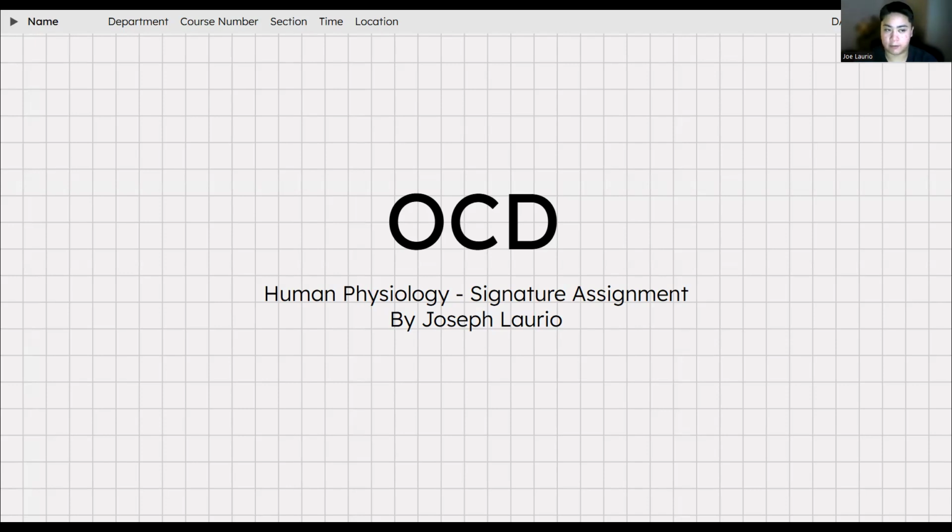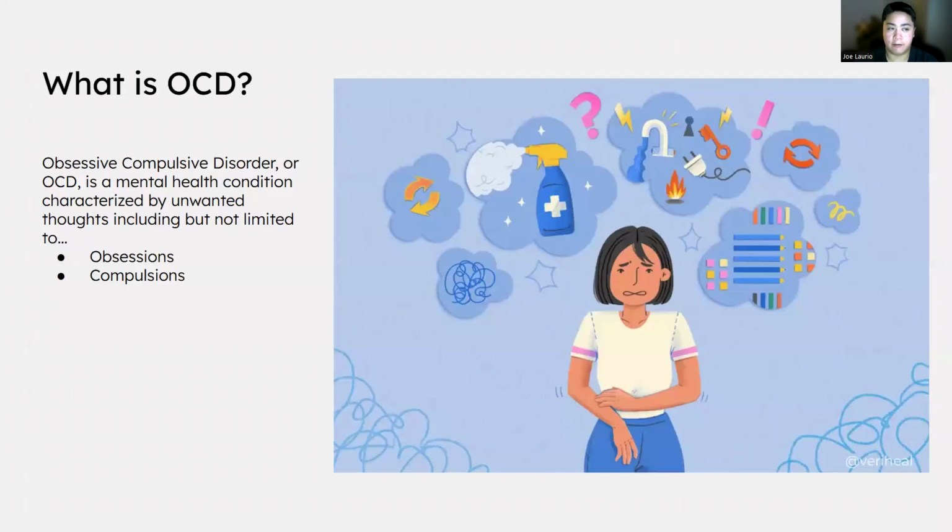Now, first of all, what is OCD? Well, OCD is an acronym for obsessive compulsive disorder, which is a mental health condition characterized by unwanted thoughts, including but not limited to compulsions and obsessions. Now, that's a pretty big term just because those are big umbrella blanketed terms. Let's start from the very bare, or not the bare, but as little as possible.